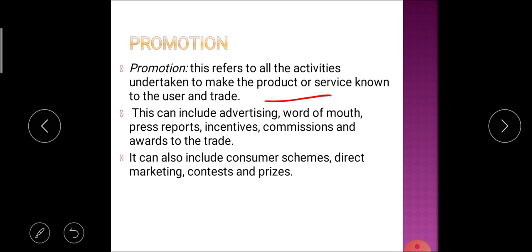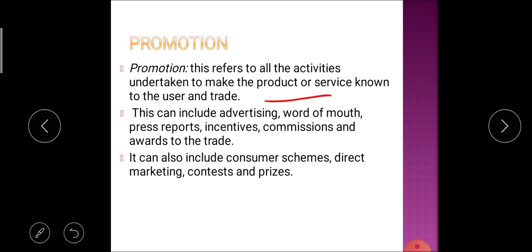Also word of mouth, that is mouth to mouth publicity, then press reports and different visual aids like charts, posters, newspapers, etc. can be used while promoting their product. It also includes consumer schemes, direct marketing, and contests and prizes.